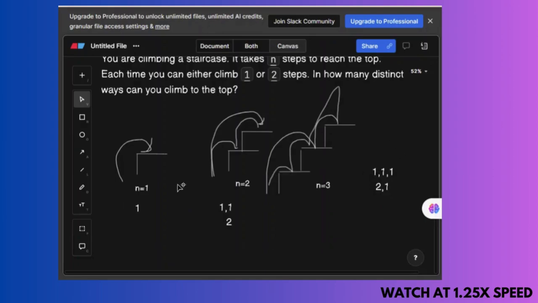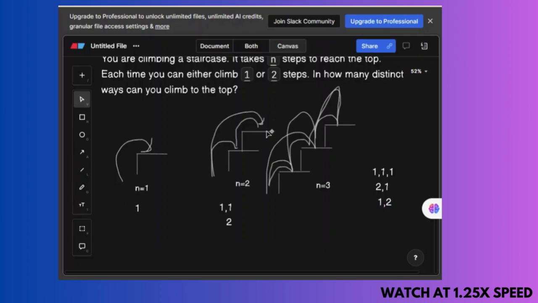The next way is to take one step initially and then two steps and reach the top. So the third way in the third case is one step initially, then two steps. So these are the ways in which I can reach the top using one or two steps.